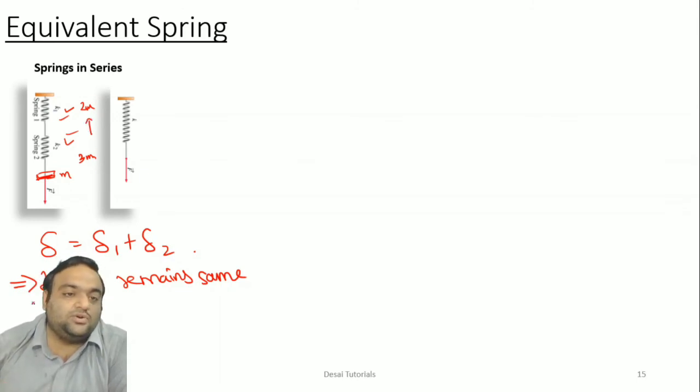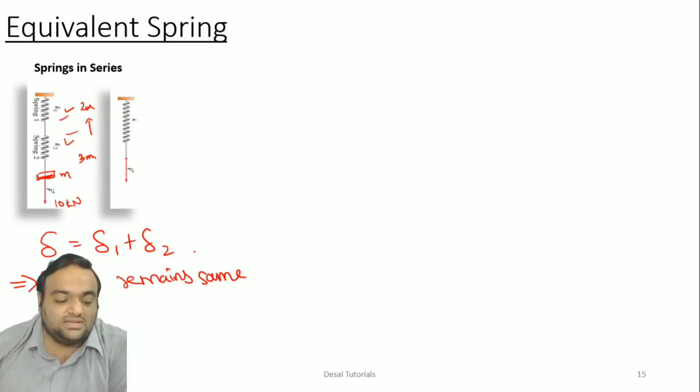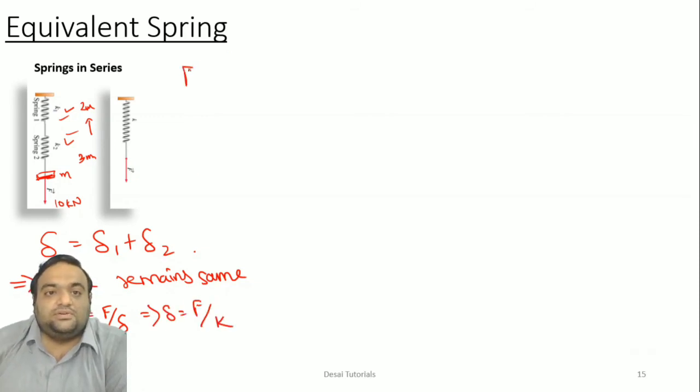This will be 3 mm or 2 mm, but the force that I applied, let us say 10 kilonewton, will remain the same. So here we know one equation, that is spring stiffness, K is equal to F by delta. So by using the above equation, we can replace the term. Let us make delta the subject here, that is F by K.